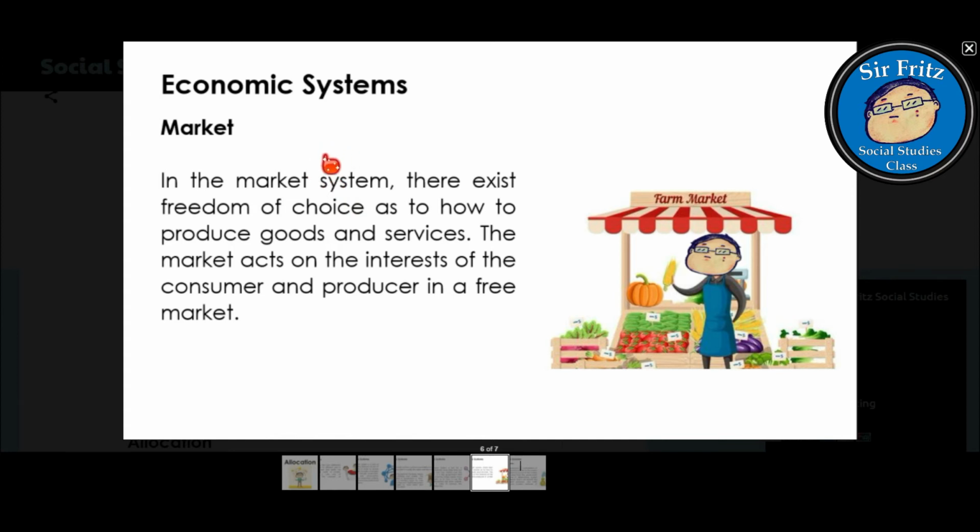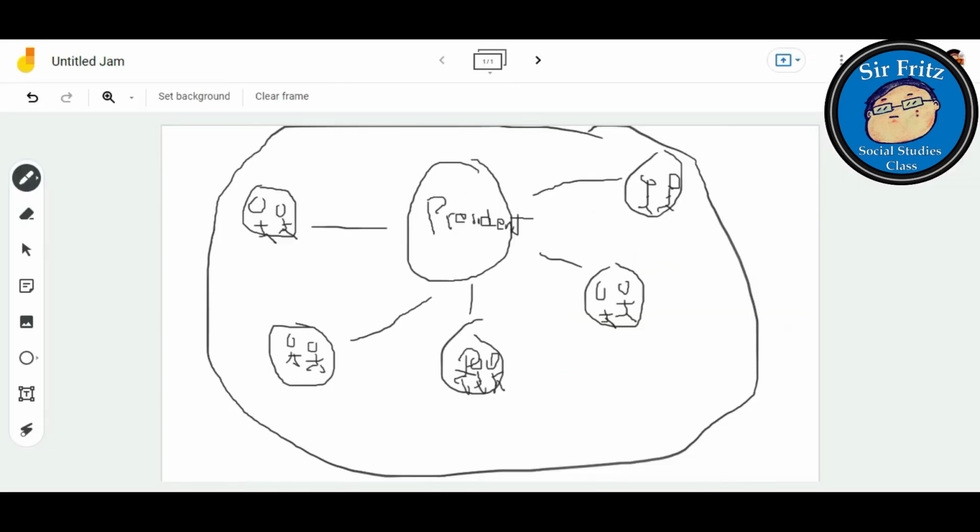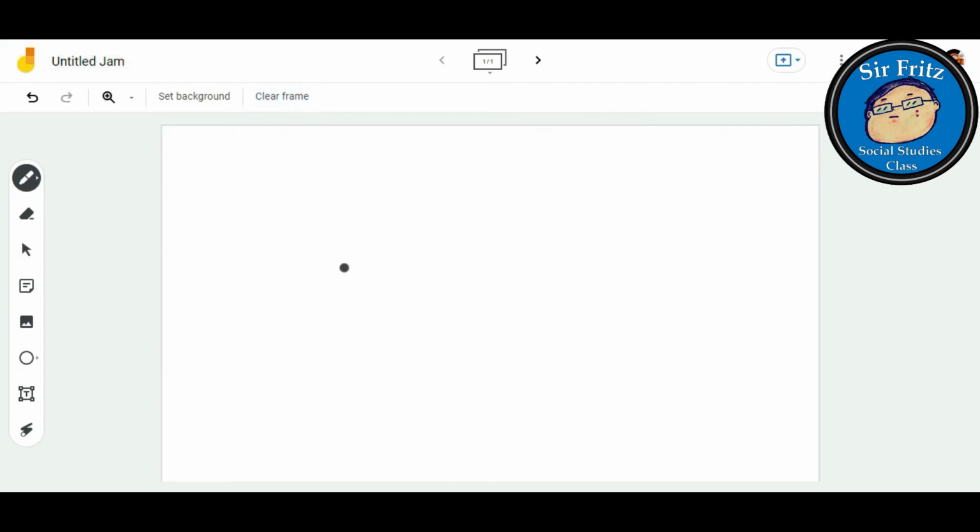In the market system, there exists freedom of choice as to how to produce goods and services. So the market acts on the interest of the consumer and producer in a free market. So the keyword here is freedom. So in a market economy, yes, there is a leader, so the president is still present. There still exists a national leader.